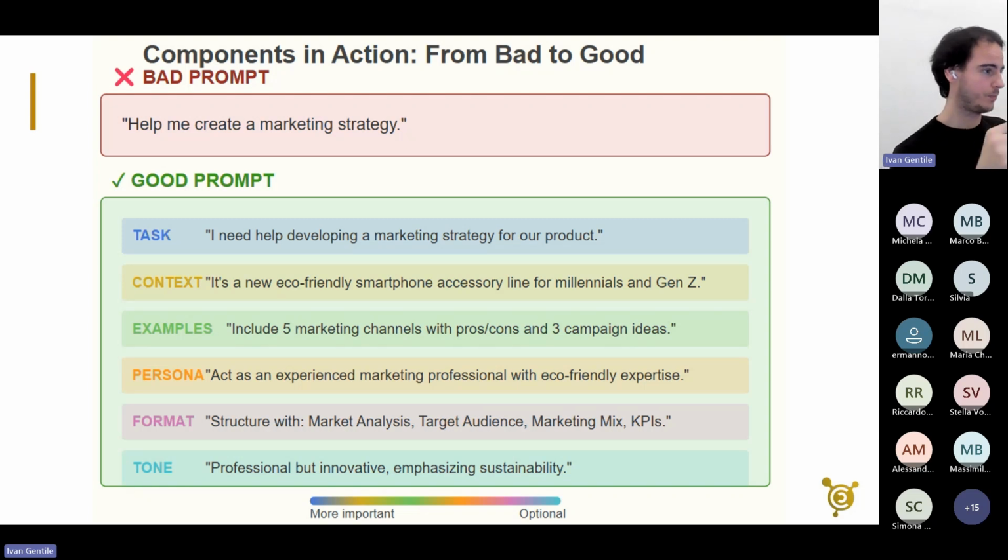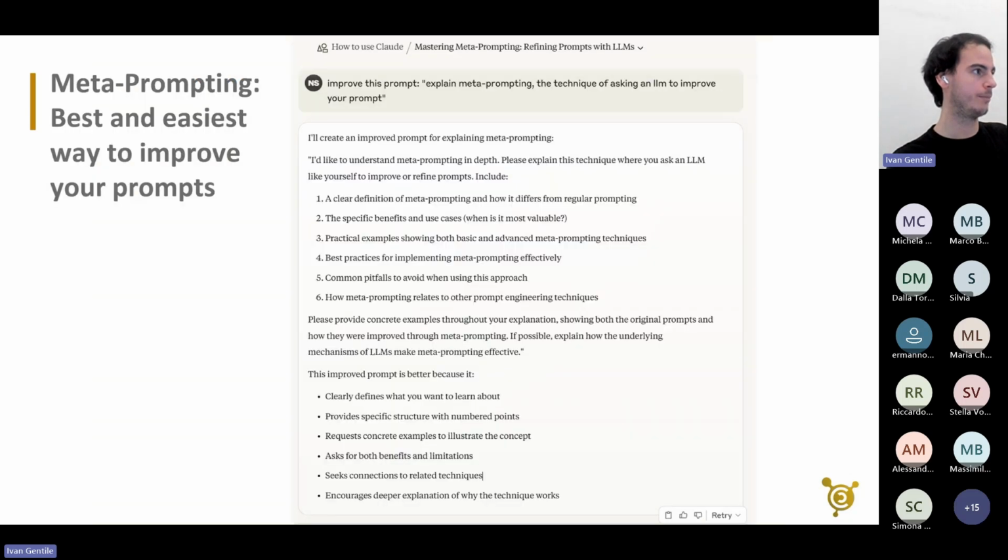So in order to do this, I can switch and build up a full prompt. I tell him, I need help developing a market strategy for our product. It's a new eco-friendly smartphone accessory for millennials and Gen Z. Include 5 marketing channels, act as an experienced marketing professional with eco-friendly expertise, very important, the eco-friendly expertise, and then structure with market analysis, target audience, and professional but innovative as the tone, okay? And we see it goes from the more important to the more optional.